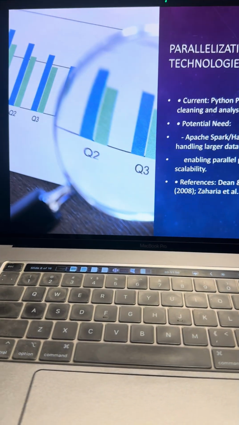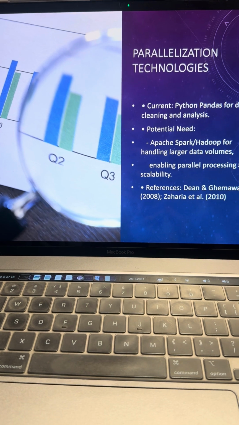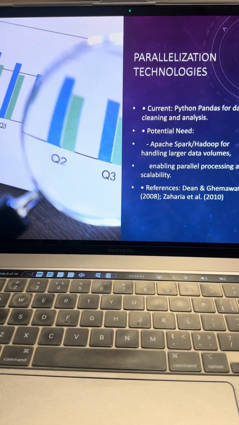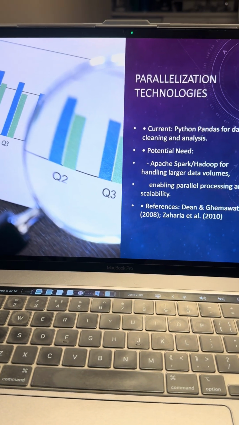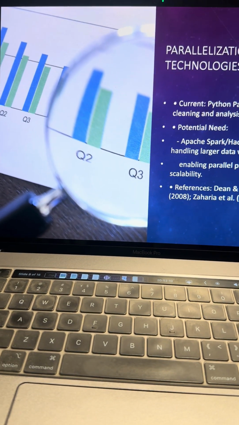Now, here we talked about parallelization. What does parallelization really mean? Parallelization means breaking down a large data set or material into smaller pieces so that you can effectively work on them.